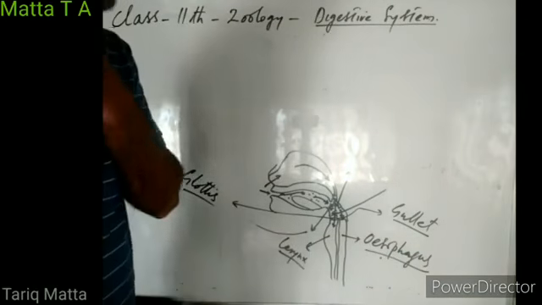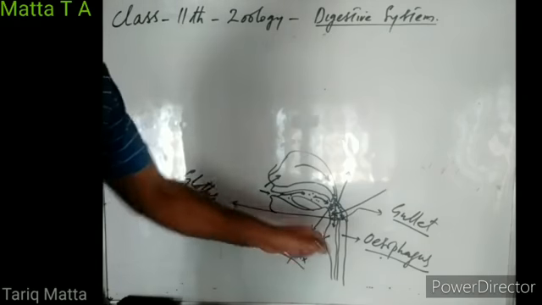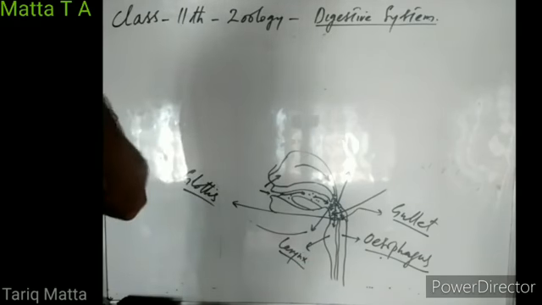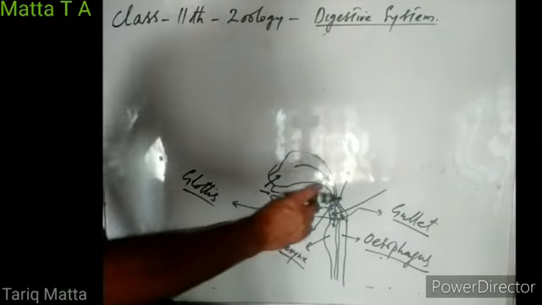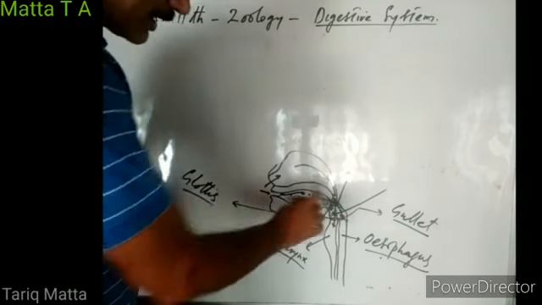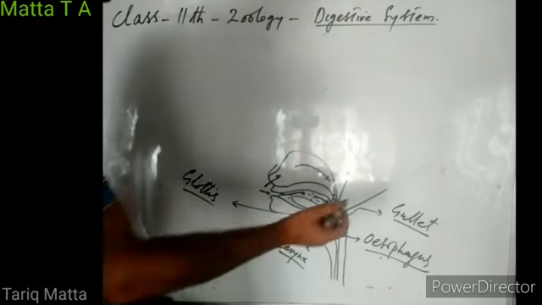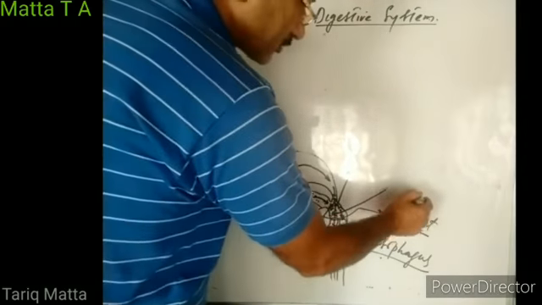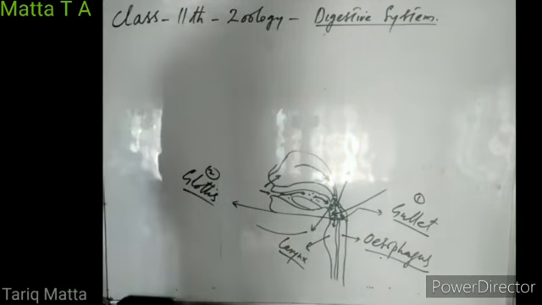So in our neck, we have two tube-like structures. The tube-like structure on the front side of the neck is the larynx and the trachea. And behind this larynx and trachea, we have the esophagus. So the openings of both the esophagus and larynx are present at the base of the pharynx. The opening of the esophagus is known as the gullet, and the opening of the larynx is known as the glottis.